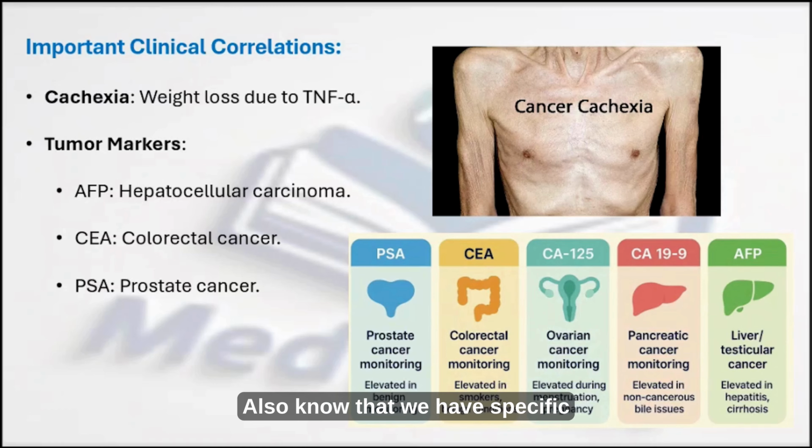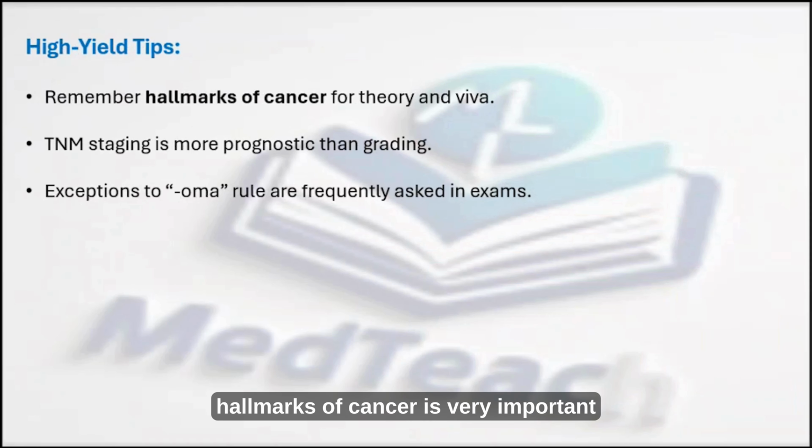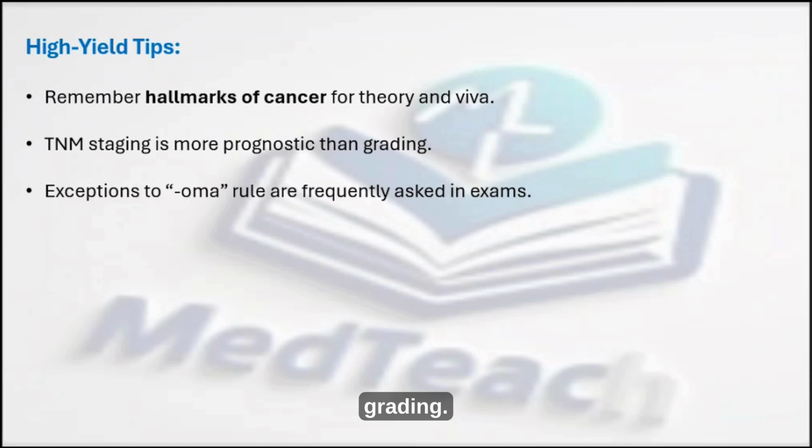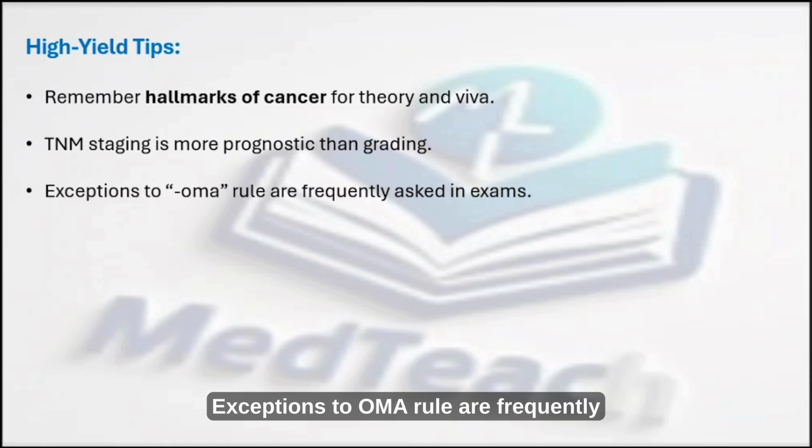Also know that we have specific tumor markers for specific cancers. For example, AFP, which is alpha fetoprotein, is a tumor marker in hepatocellular carcinoma. In the same way, CEA is for colorectal cancer, and PSA, prostate specific antigen, is for prostatic cancer. Remember, hallmarks of cancer are very important for your theory as well as your viva. TNM staging is more prognostic than grading. Exceptions to the rule of Os are frequently asked in exams.